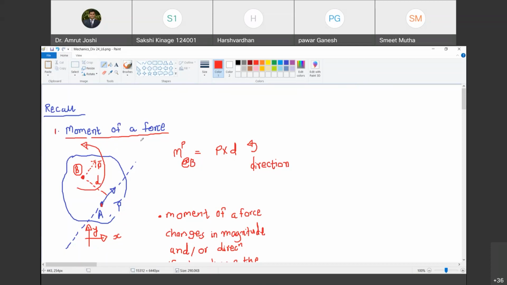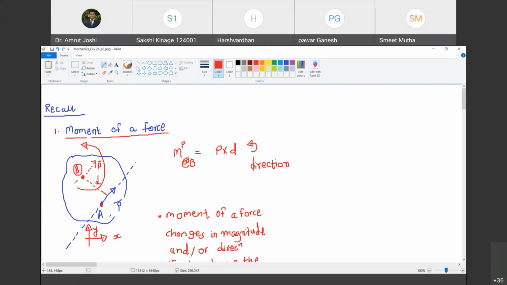So we have a cause and effect pair in our mind. If there is a force, there is a tendency of translation in the direction of the force. If there is a moment of a force, it causes rotation of the body. Are you with me? Yes, sir. Okay. You used to call this a torque, but we are not going to use the word torque throughout our discussions. We are going to call it either a moment of a force or a moment of a couple. Moment of a couple of forces we have not yet studied. I am recalling the concept of moment of a force.